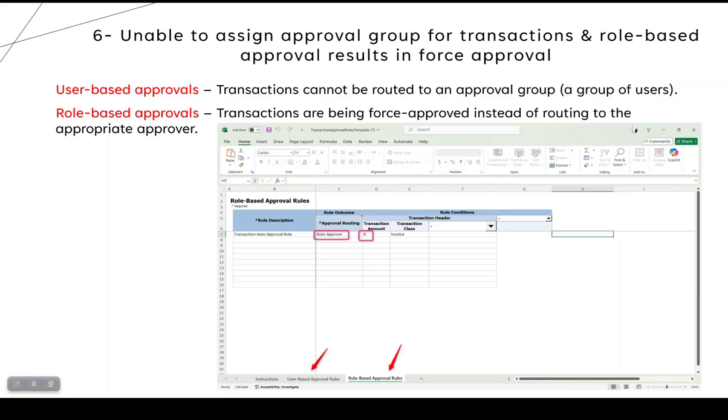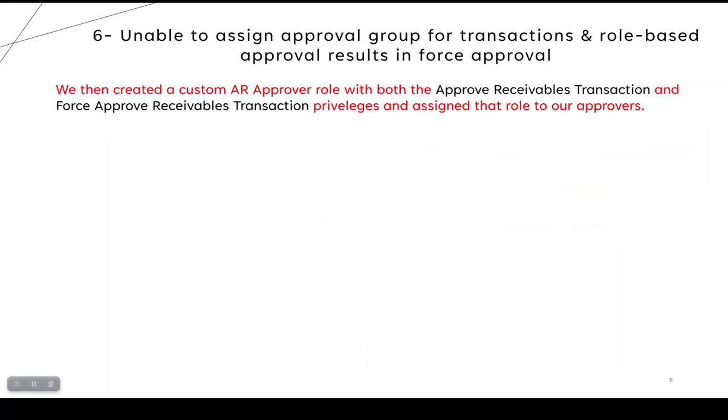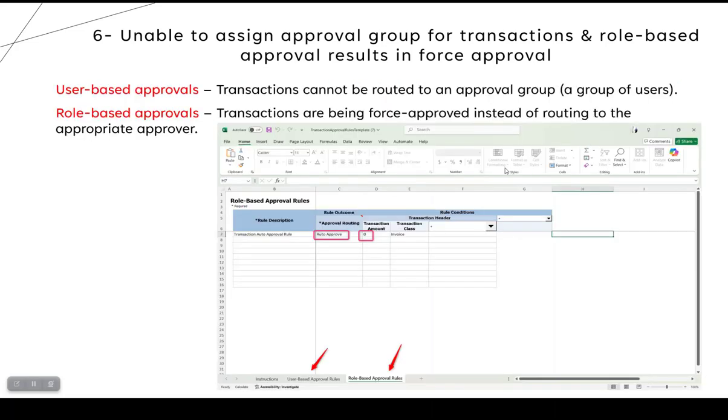So what I did, I created a new rule for AR approval and attached to this rule two privileges: approve receivable transactions, privilege 1, and force approve receivable transactions, and assigned this new custom rule to the approvers. But it also doesn't work.